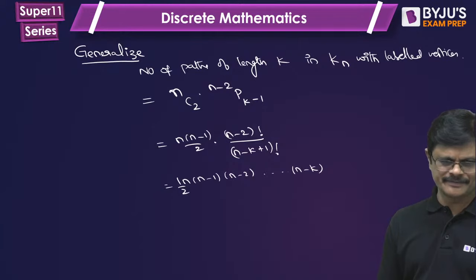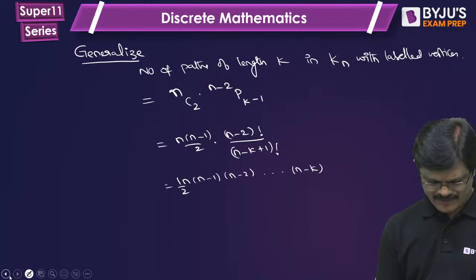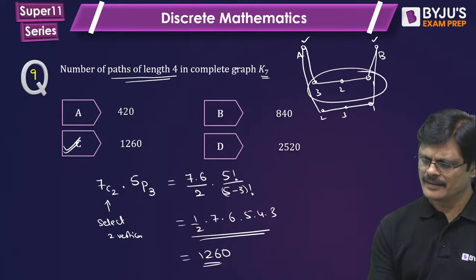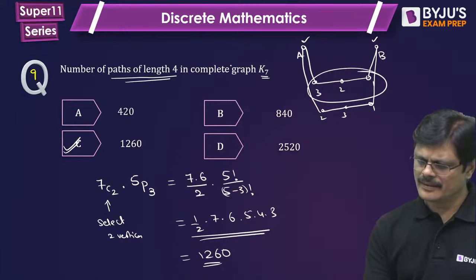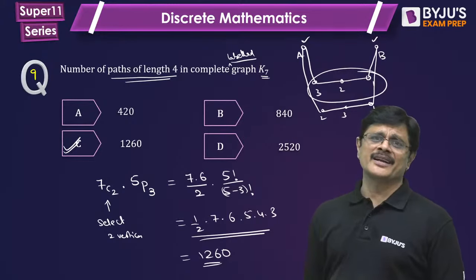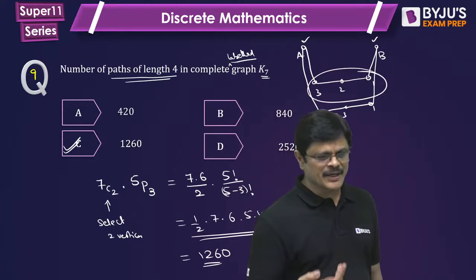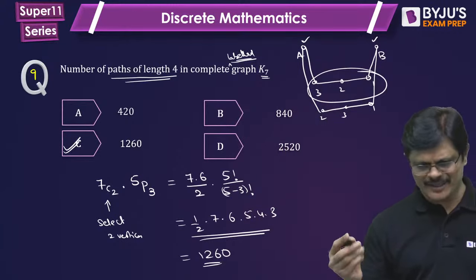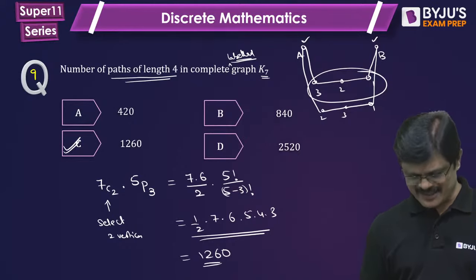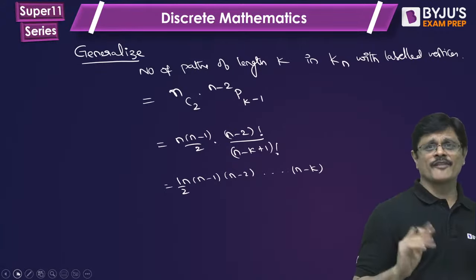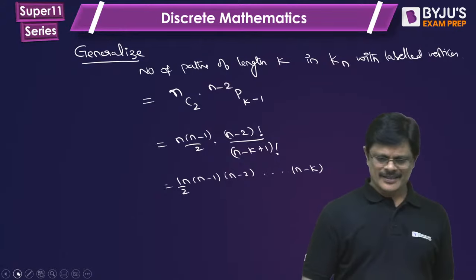Hope you understand. Labeled should be used. Otherwise, if labels are not there, the path identification would be difficult. So it should be a labeled one, my dear friends. See, this labeling always creates a lot of trouble. Remember that. Okay.